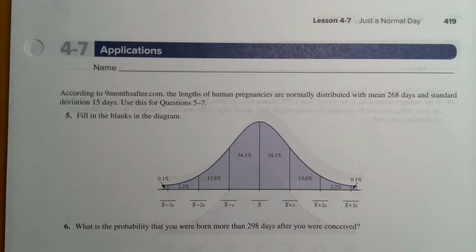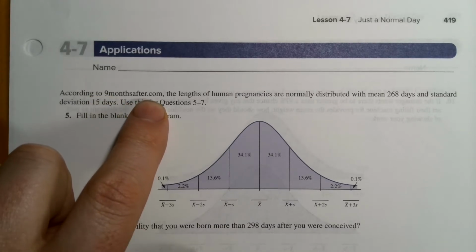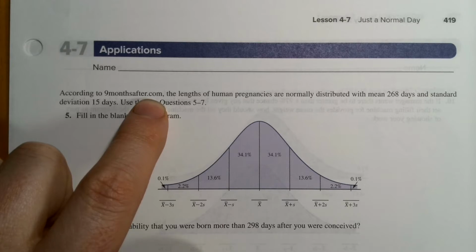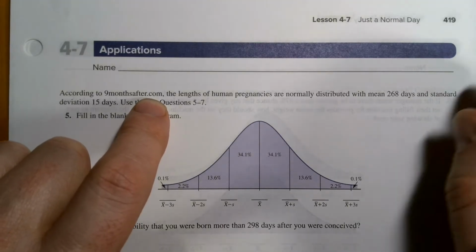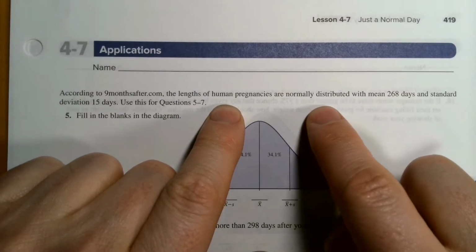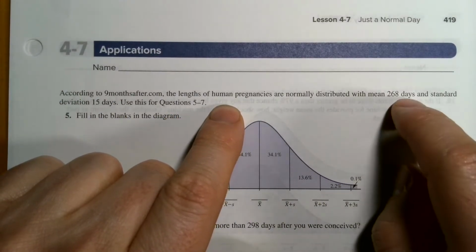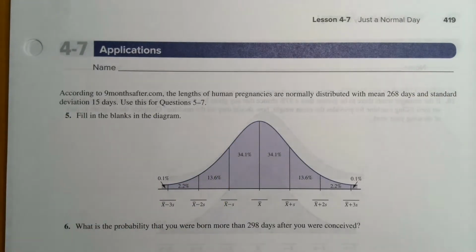I want to do one more example problem of this normal distribution. This is page 419, and we're doing numbers 5, 6, and 7. According to this 9monthsafter.com, I'm a little nervous about this .com and the validity of the information, but whatever, I haven't checked it. We could go check it out and see if it seems legit. According to this website, the lengths of human pregnancies are normally distributed with a mean of 268 days and a standard deviation of 15 days.